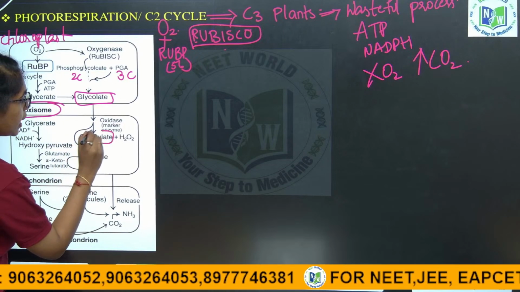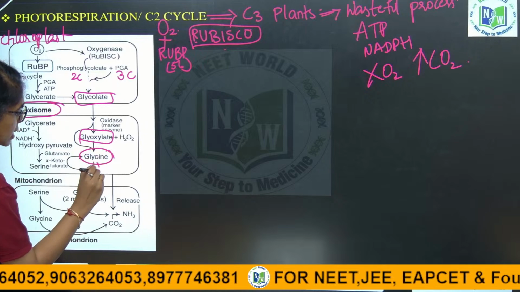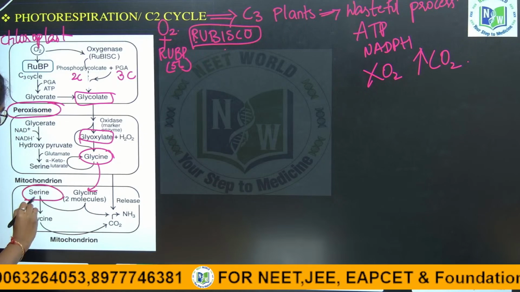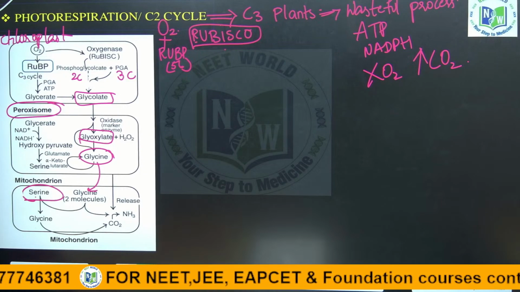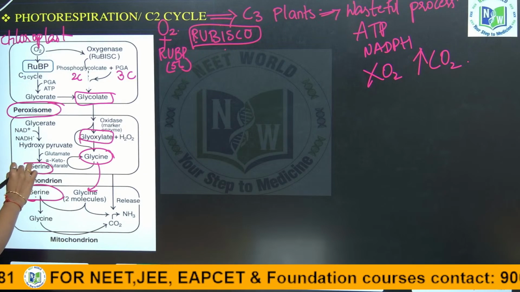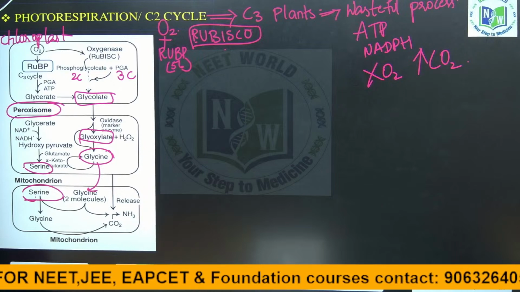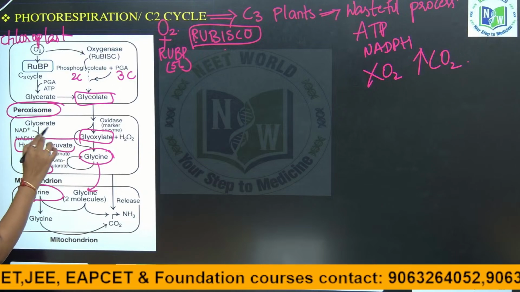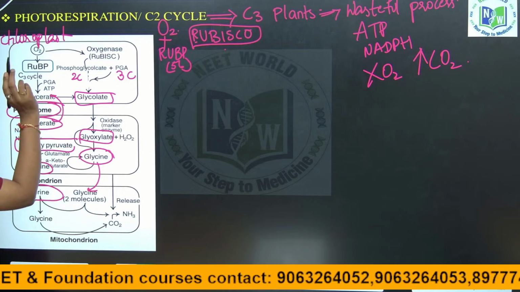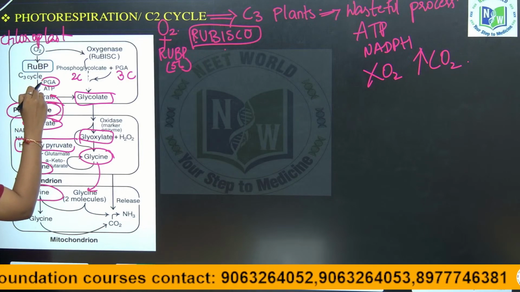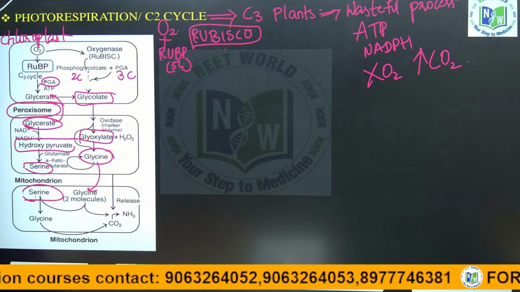Here glycolate is converted to glycine, and glycine entering the mitochondria is converted to serine. Serine again enters the peroxisome, converts to hydroxypyruvate and then to glycerate. Glycerate then enters the chloroplast and gets converted to phosphoglyceric acid.